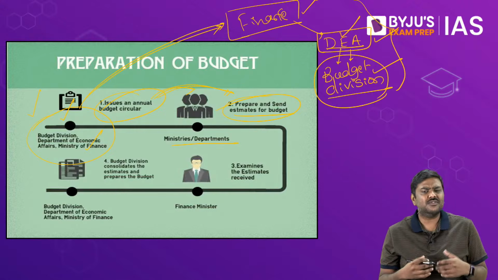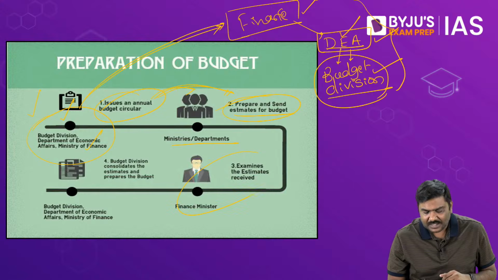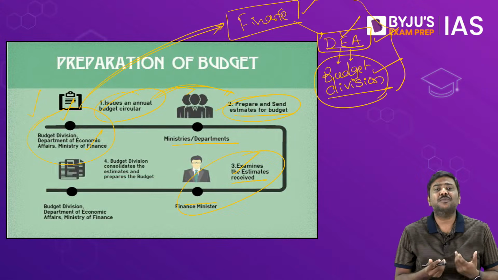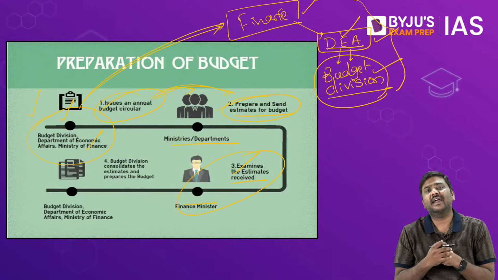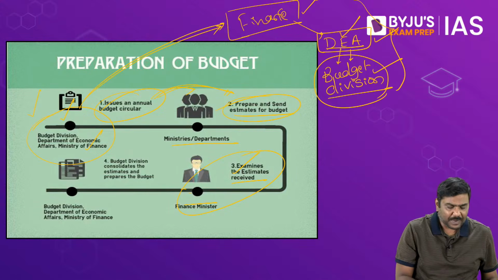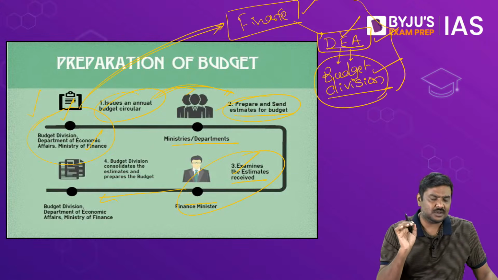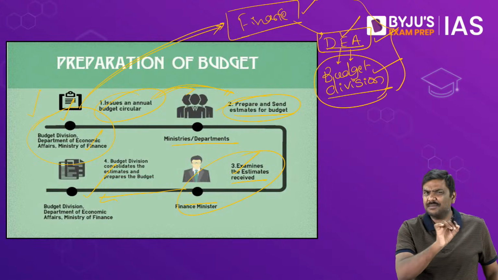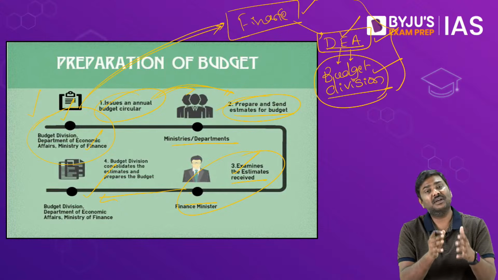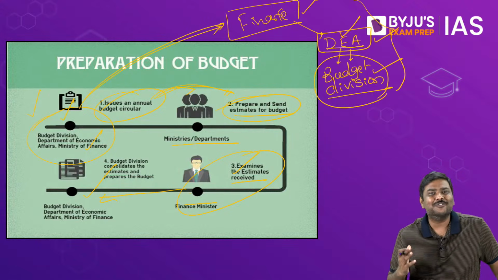Now, individual ministries will provide their demands to the Ministry of Finance. All of these demands will be evaluated or estimated. Then the finance minister, along with the heads of the divisions or the departments, will come together, prepare a document, and this particular document will be given the sign by the finance minister. Once the finance minister puts a sign on this document, it becomes a budget, and we say that budget documents are ready.